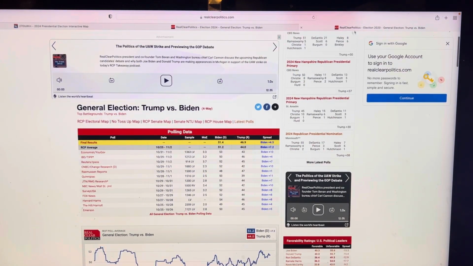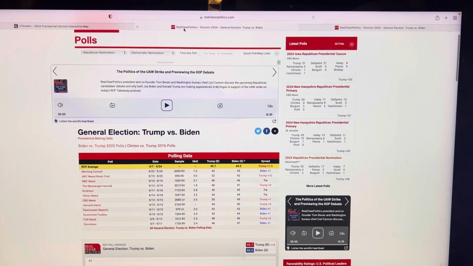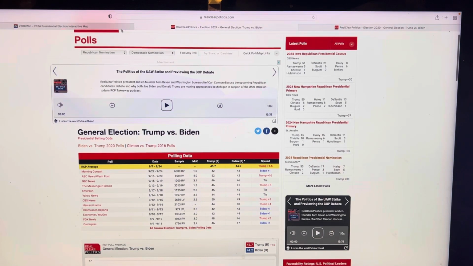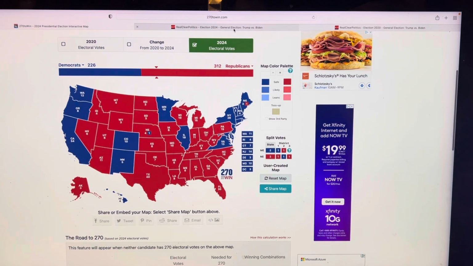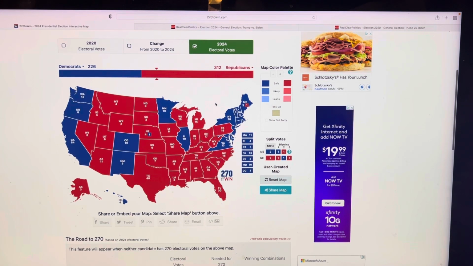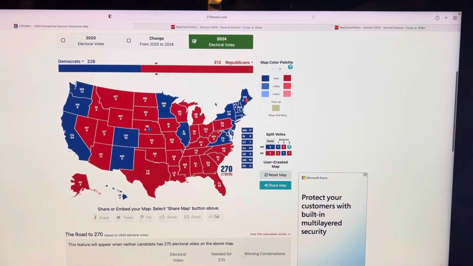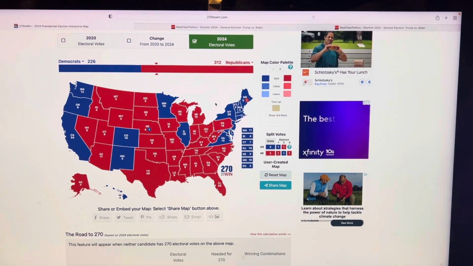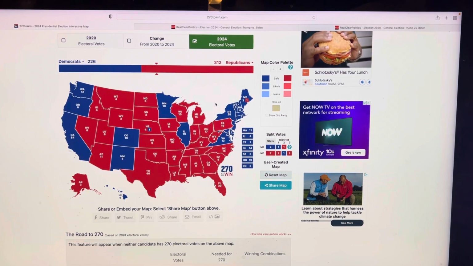So, and this is going to be for another video, I'm going to do a video on the 5 states that Trump needs to win in order to win the election. But right now, based on the polling differences, this would be the outcome, and this is accurate. This is 100% accurate, assuming we live in a perfect world. But of course we don't live in a perfect world.